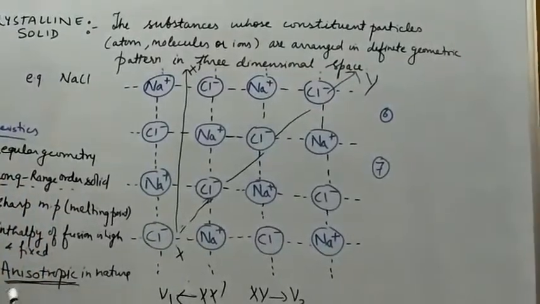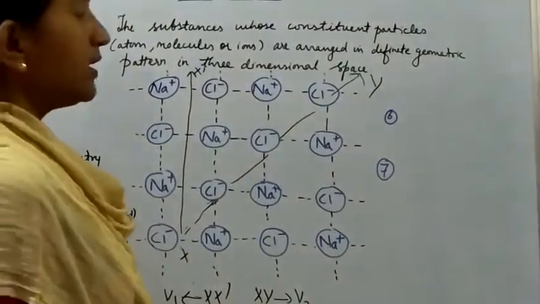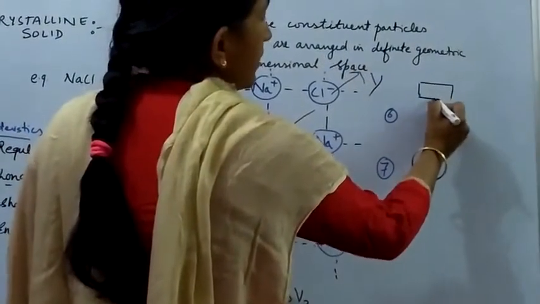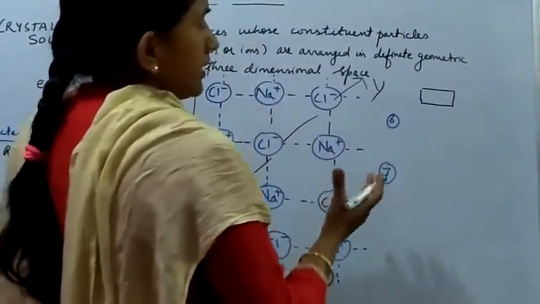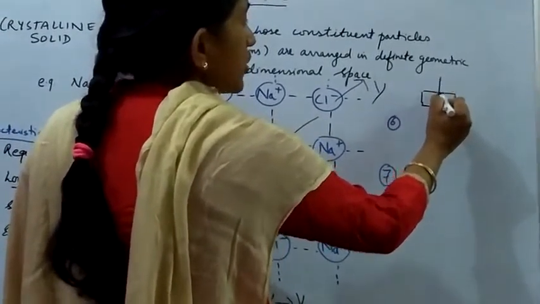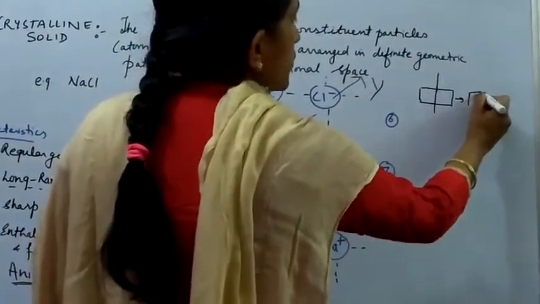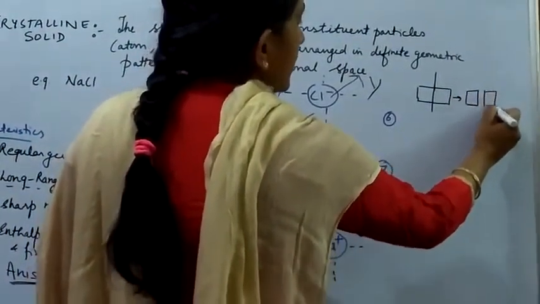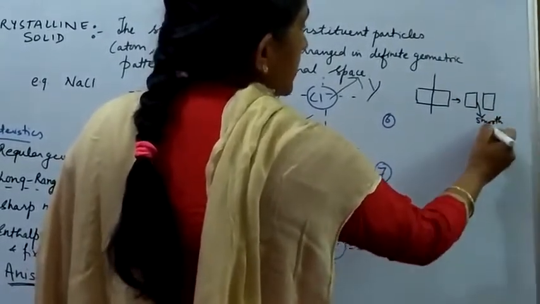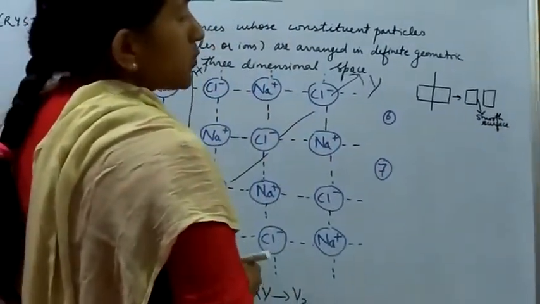The crystalline solids are anisotropic in nature, right? Now the sixth characteristic is that whenever a crystalline solid, let me take this example, a piece of a crystalline solid, is cut with a sharp edge tool, then the two pieces obtained will have a smooth surface or a clean surface. That means there will be smoothness.